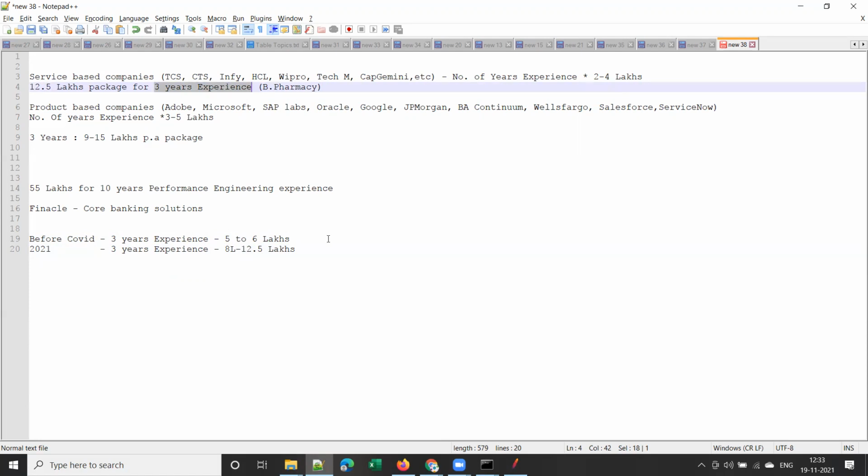So this is about career prospects, and some people ask, is it a temporary phenomenon? How will the career be in performance testing? As far as software development is there, as far as software is there, there will be career prospects. There will be career prospects for software development as well as software testing, right?